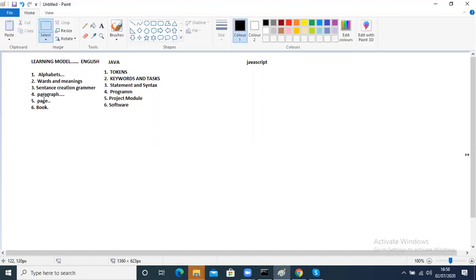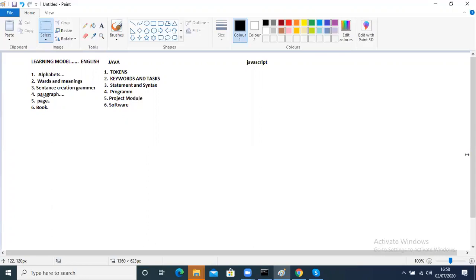So what we are discussing here is how you are actually learning English. You are learning English like that, and you already know about it. Now, when compared with computer languages, we took one of the languages, Java, a high level language. In that, how do we learn? In the first stage, you are actually learning tokens. So here we are learning alphabets, there we are learning tokens. A token is something like a character only; there also are characters, symbols, special characters, all these things.